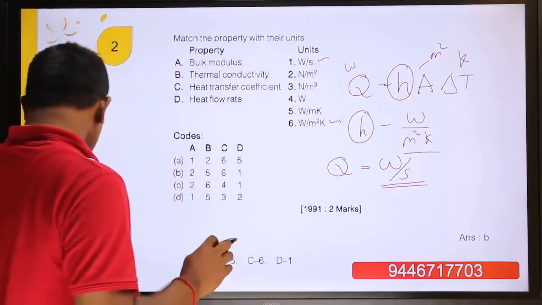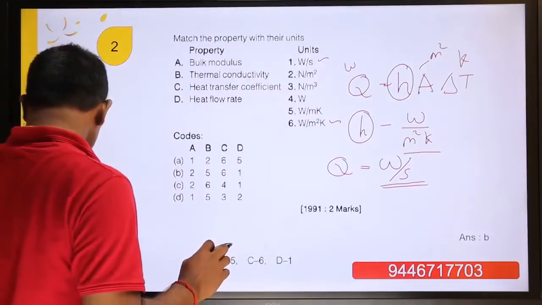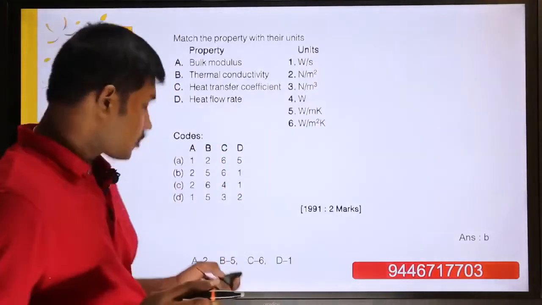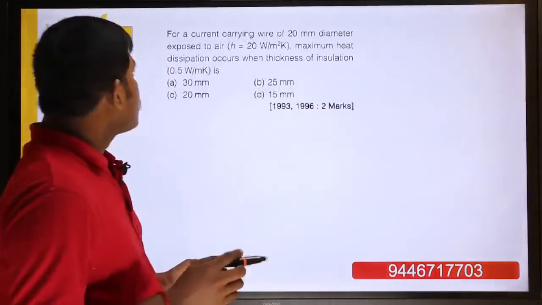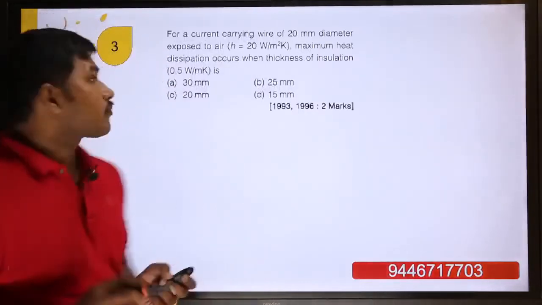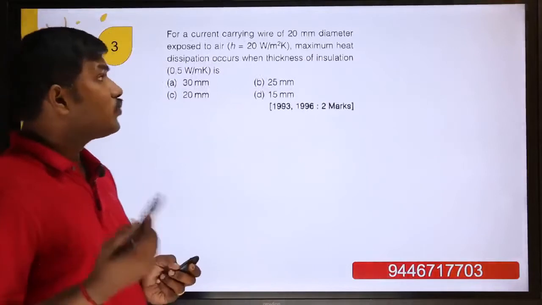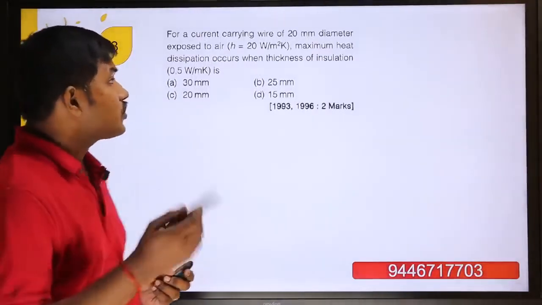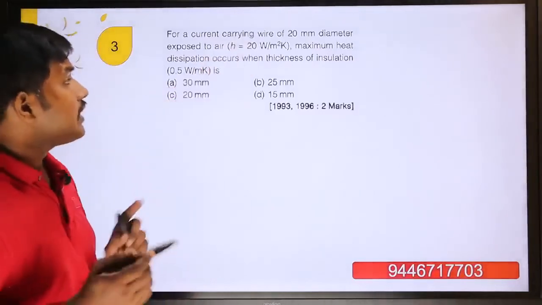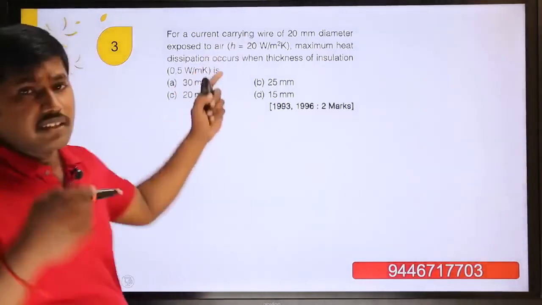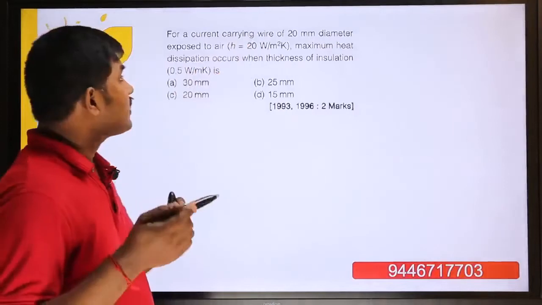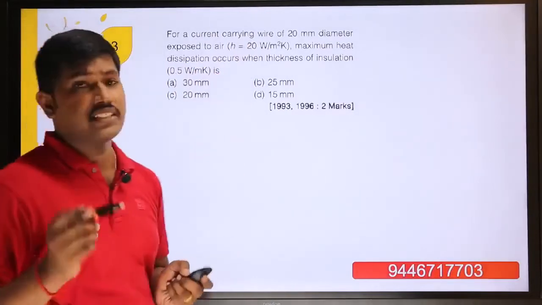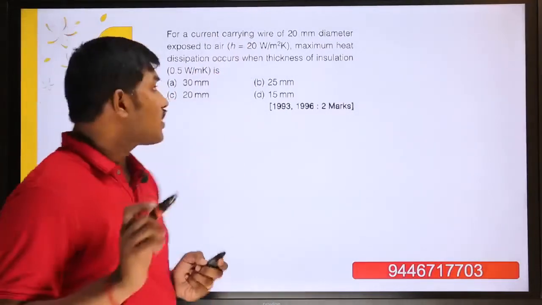And we come to the third question. For a current carrying wire of 20 mm diameter, the diameter D is given, exposed to air at a heat transfer coefficient H equal to 20 watts per meter square Kelvin.